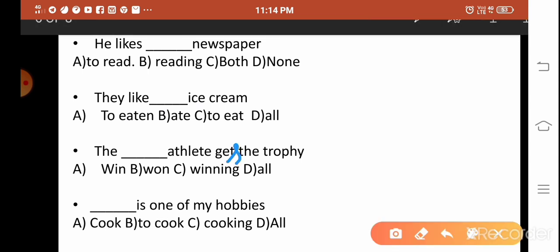The win athlete, the one athlete, the winning athlete, or the all? So always remember, only the ing form can be in an adjective form. Only the ing form performs an adjective role. So winning is the right answer. Only ing form.